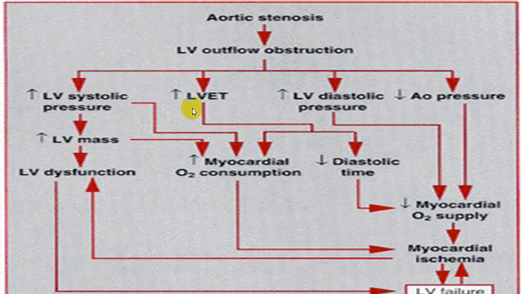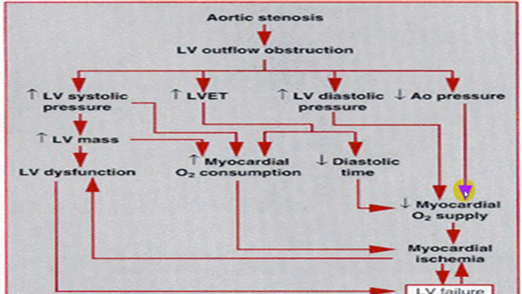Systolic pressure is elevated. LV diastolic pressure is also elevated, systolic as well as diastolic pressure. But there is a decrease in aortic pressure because there is decreased cardiac output. LV mass is increased. Because of increased LV mass, you will start getting LV dysfunction. Increase in oxygen demand. Decrease in cardiac output. So because of increased oxygen demand, myocardial ischemia, and that can end up with left ventricular failure.